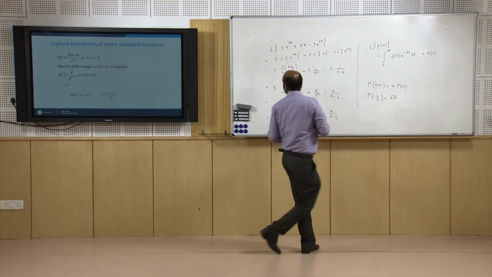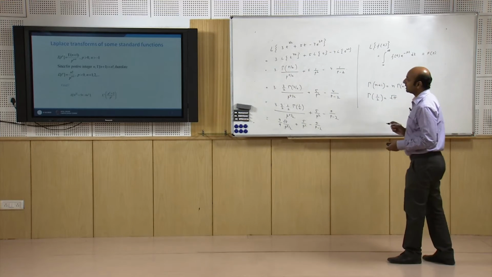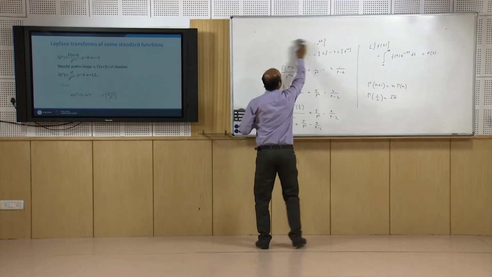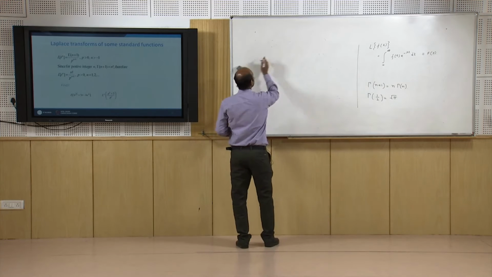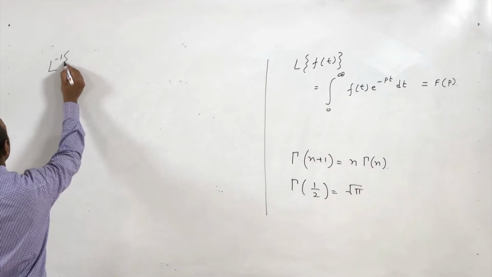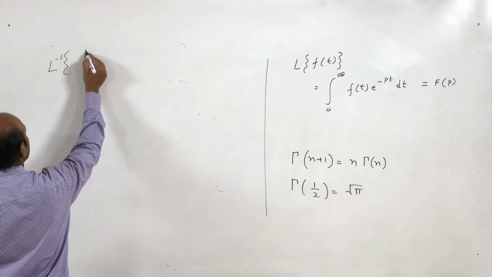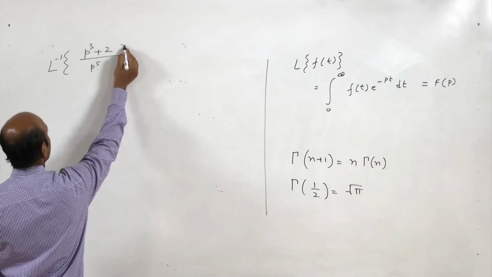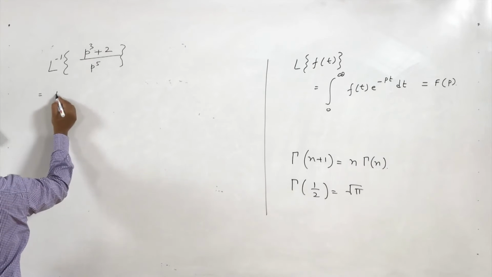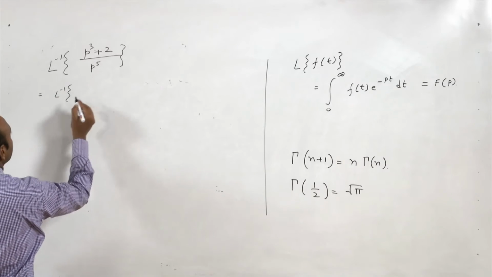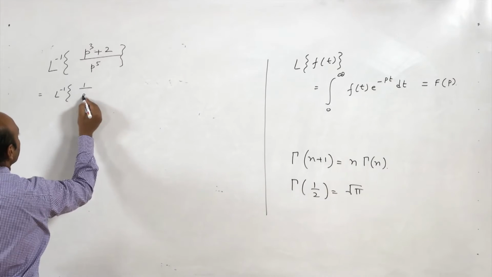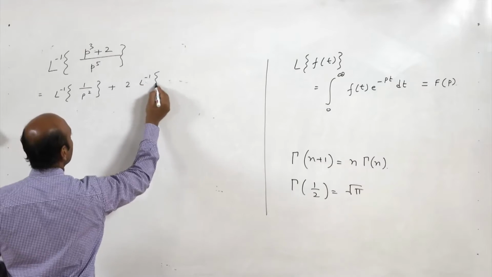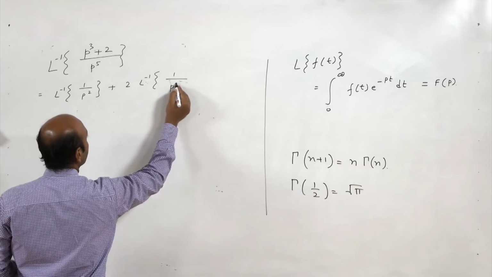Now how to find Laplace inverse of the expression (p^3 + 2)/p^5. So, Laplace inverse of (p^3 + 2)/p^5. So it is Laplace inverse of 1/p^2 plus 2 into Laplace inverse of 1/p^5.